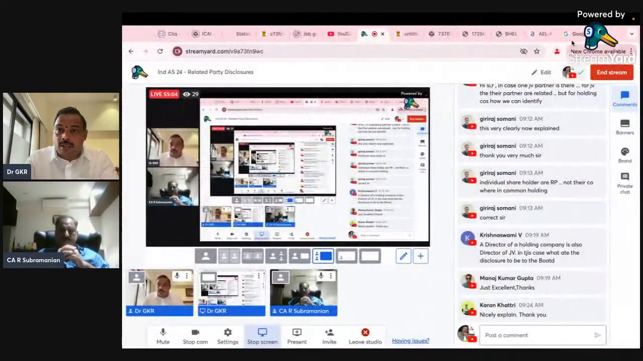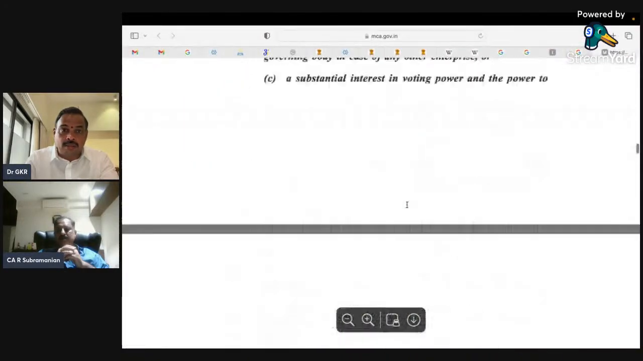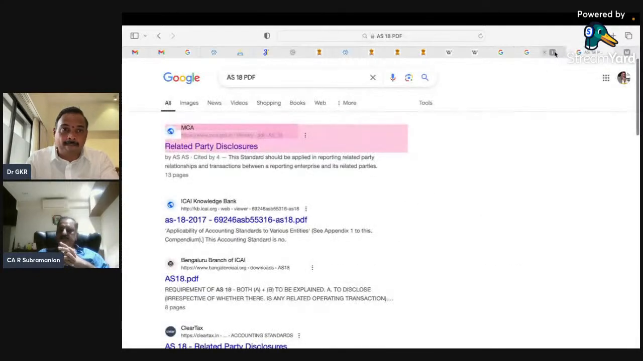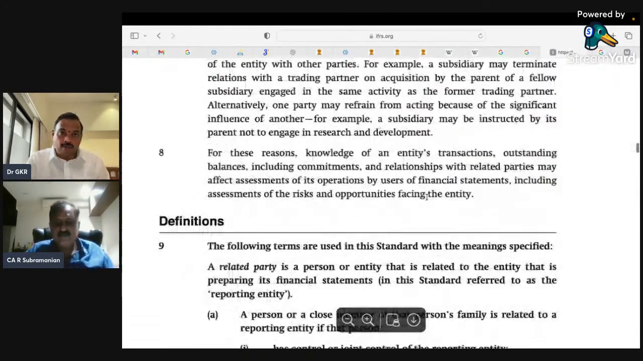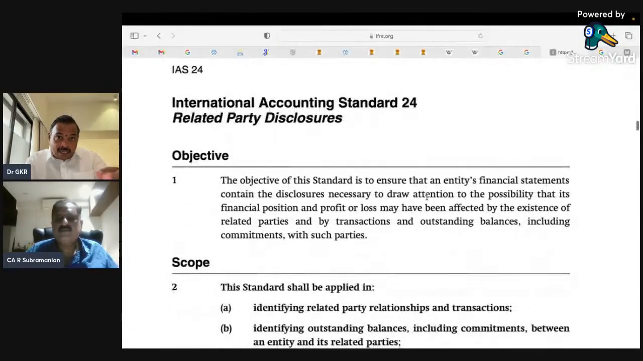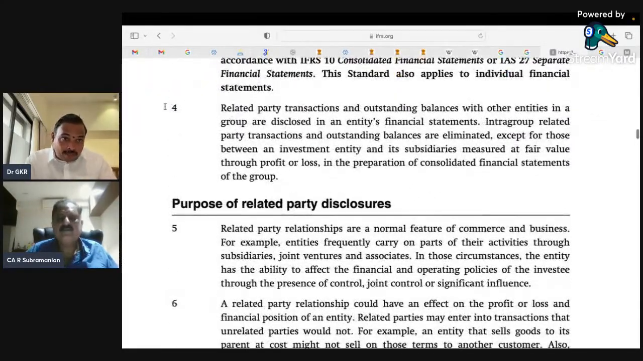Ind AS 24. Where is Ind AS? This is AS 18. This is Ind AS 24. Now in this, please look at this is IAS 24. This is your IFRS. Now here, look, after para 4, you have only para 5. But in the Indian accounting standard, after para 4, it is not para 5.